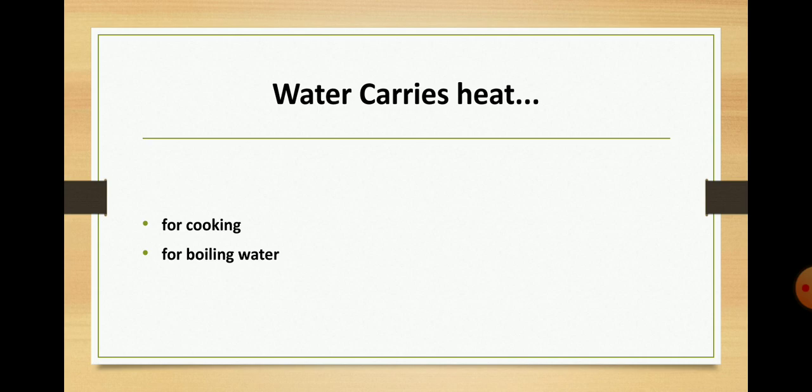The third one: water can carry heat. This property is used in these situations, for cooking food or in boiling water. For boiling water, you know that water carries heat.